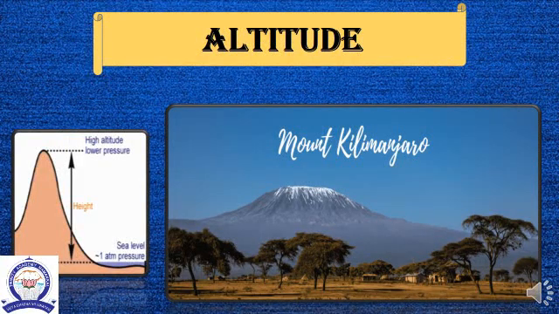Now, let us discuss the second factor, altitude, height above the sea level. Children, what is meant by altitude? Yes, the height of a place above the sea level. Do you know why people go to hill stations in summer? This is because the hill stations have a cooler climate than the plains. The higher we go, the cooler it becomes. This is because the temperature falls when the height increases.